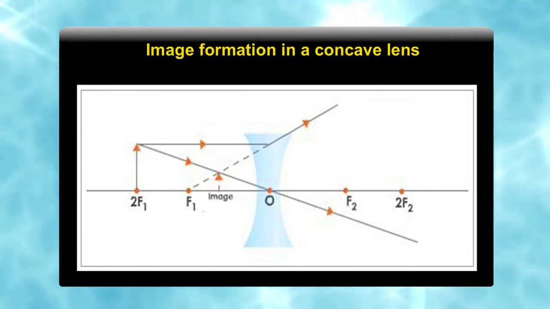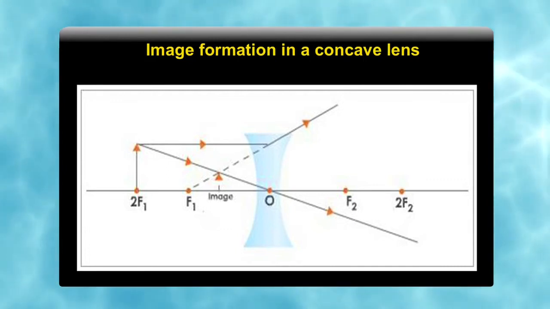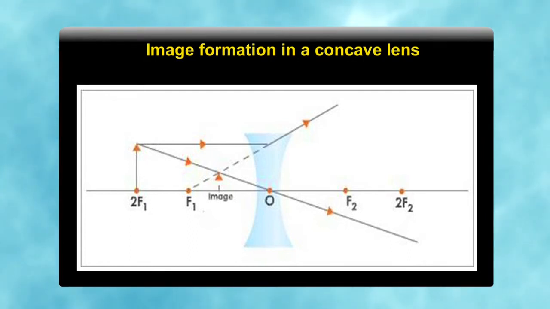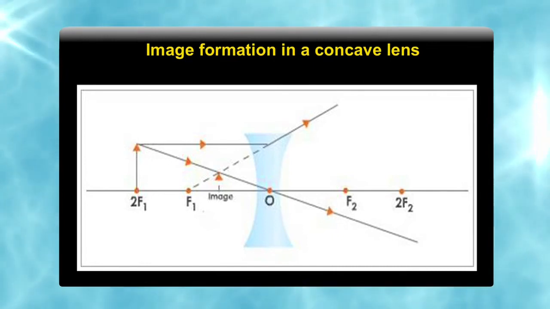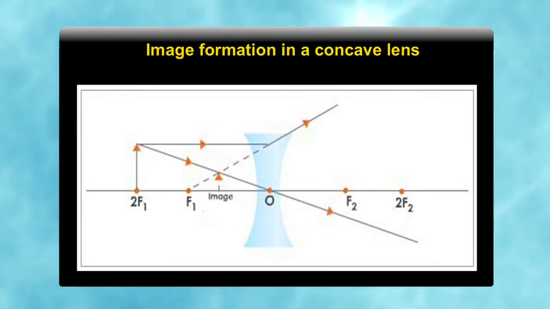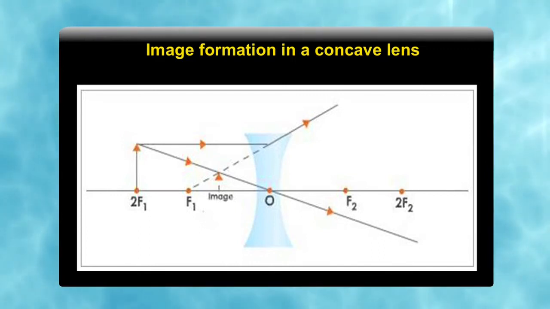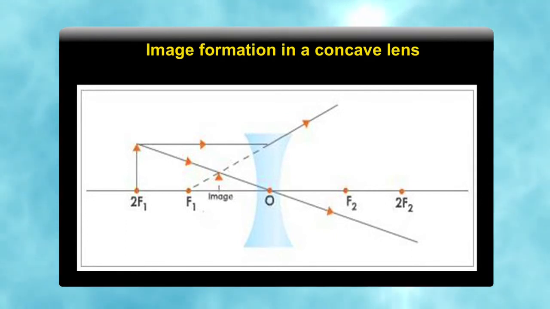In this case you are seeing that when an object is placed on the principal axis, the rules will be the same: the ray parallel to the principal axis diverges after refraction, but it will not meet at the focus, because the focus is on the left-hand side, but the rule will be the same. So, it appears to be coming from the focus, and the ray which passes through the optical center passes undeviated, but both rays are diverging.